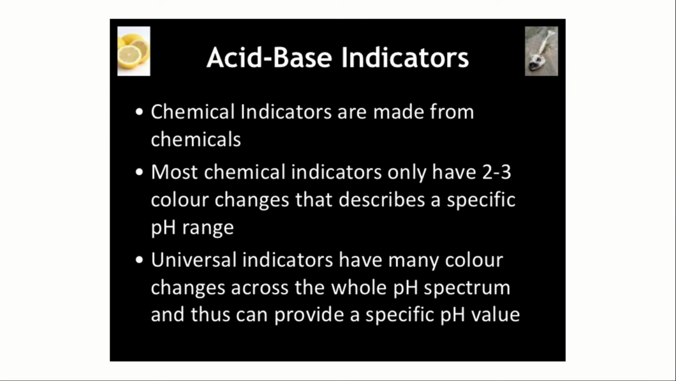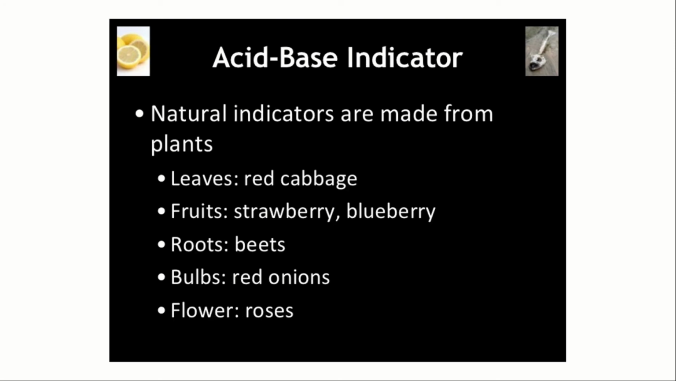Chemical indicators are made from chemicals, just like the name suggests. Most chemical indicators only have 2-3 color changes that describe a specific pH range. Universal indicators have many color changes across the whole pH spectrum and thus can provide a specific pH value.